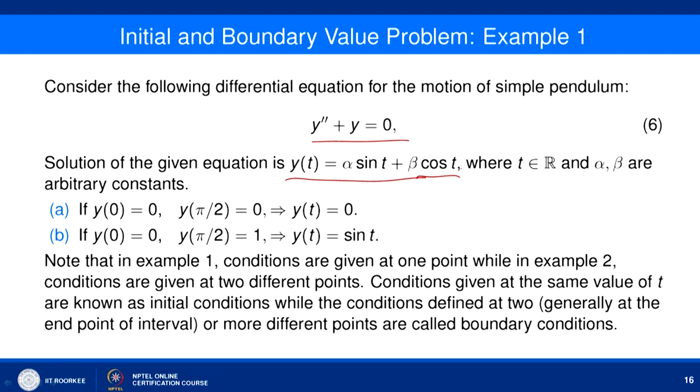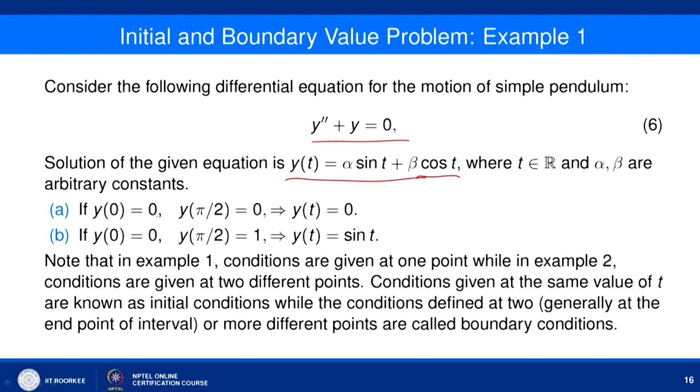By the way, I am assuming that you know how to solve some simple ordinary differential equations, for example linear differential equations, exact differential equations, equations reducible to exact, or higher order equations involving constant coefficients.